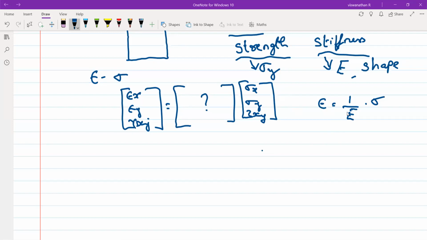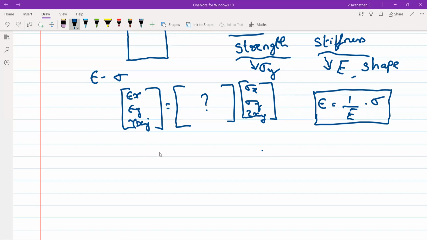I'm talking about isotropic only. Okay, I'll come to the composites a little later. So can we use this relation? Can we use this relation? Yes or no? Yes, sir.